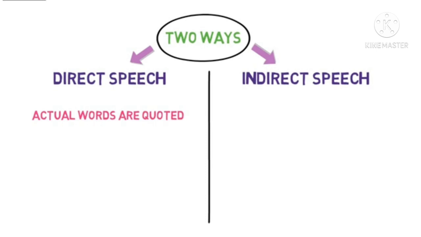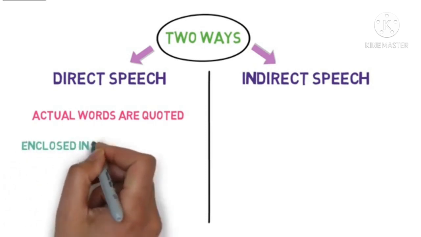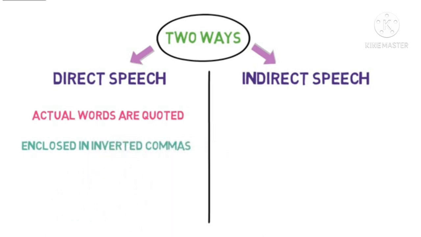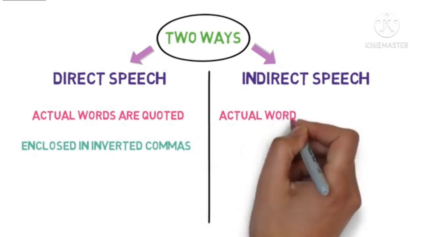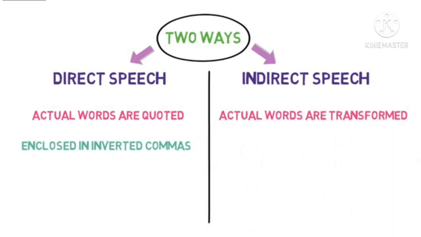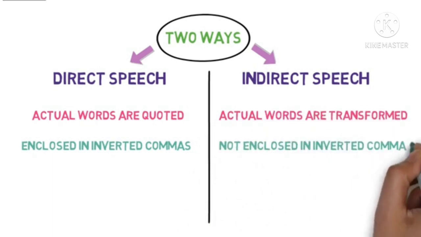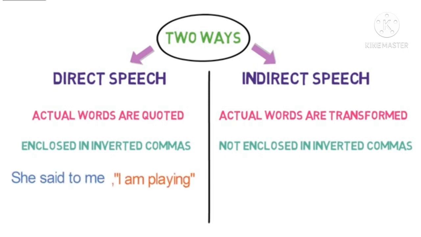In direct speech, the actual words are quoted and enclosed in inverted commas. In indirect speech, the actual words are transformed and not enclosed in inverted commas.